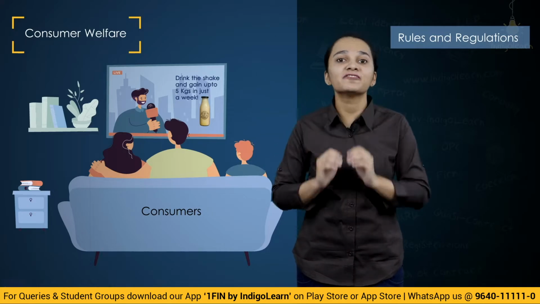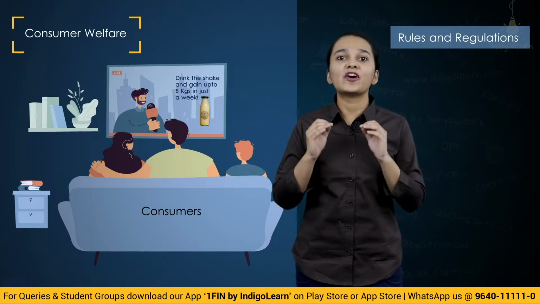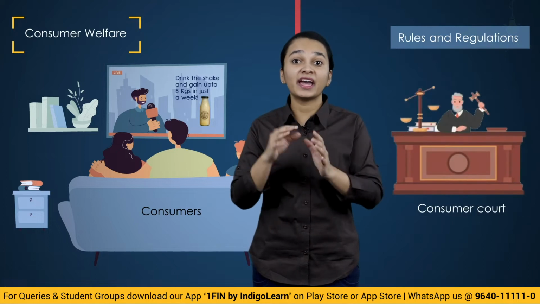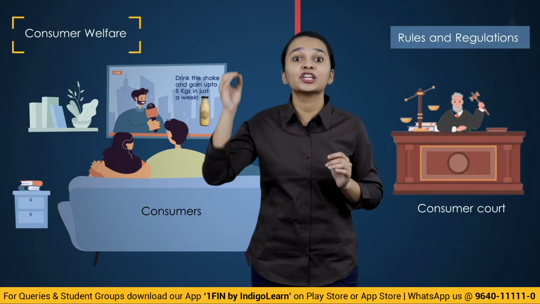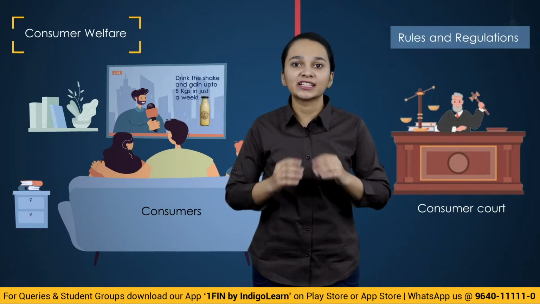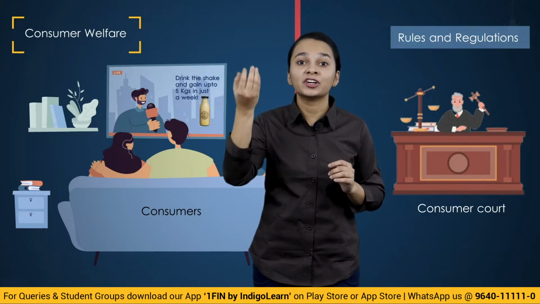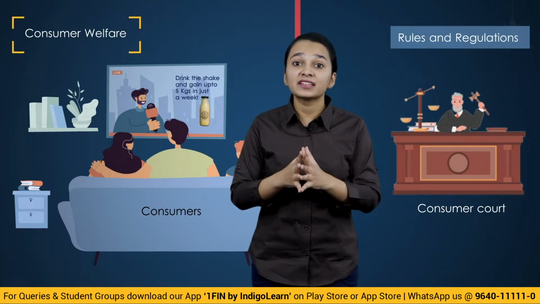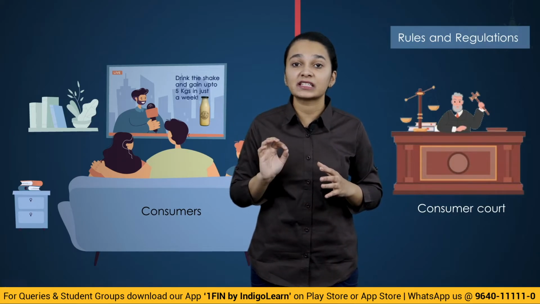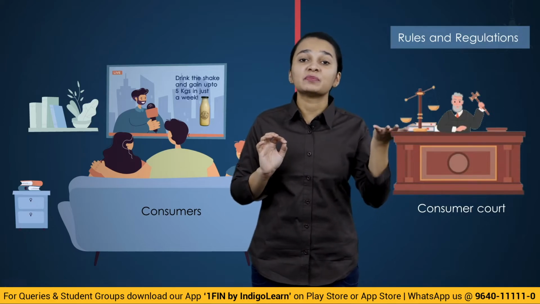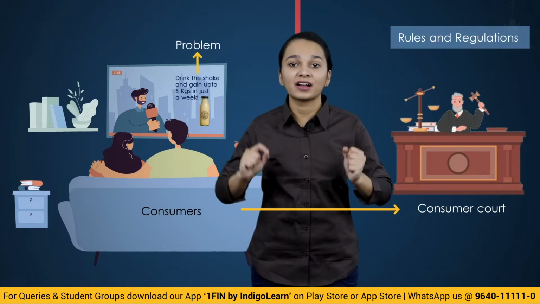You might have heard that there is a code called the Consumer Code, where if any problem happens with you, if you are cheated upon, you can go to court and file a case on the person who has cheated you. So there was a problem which consumers or customers were facing, and there was a law which was made for the protection of customers.